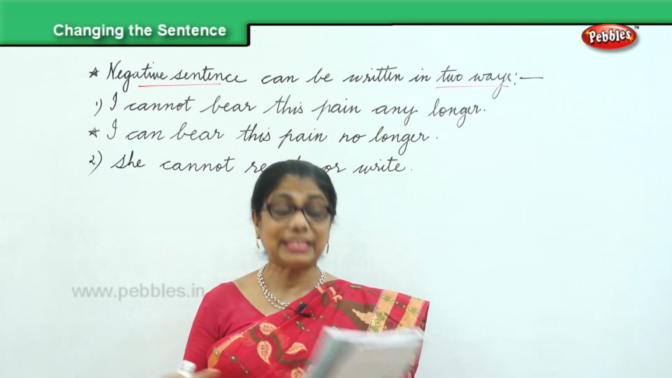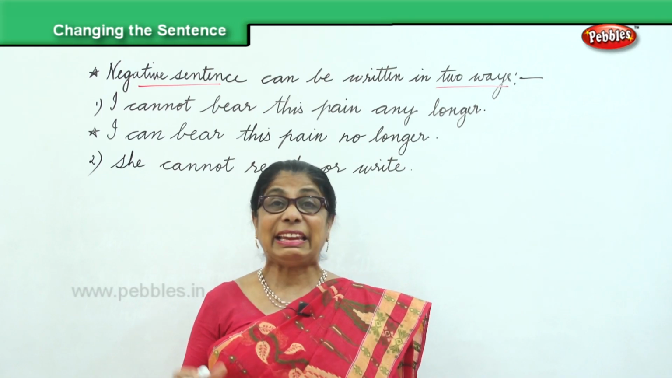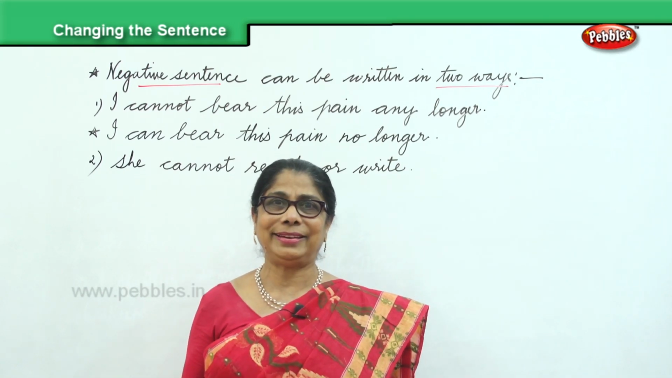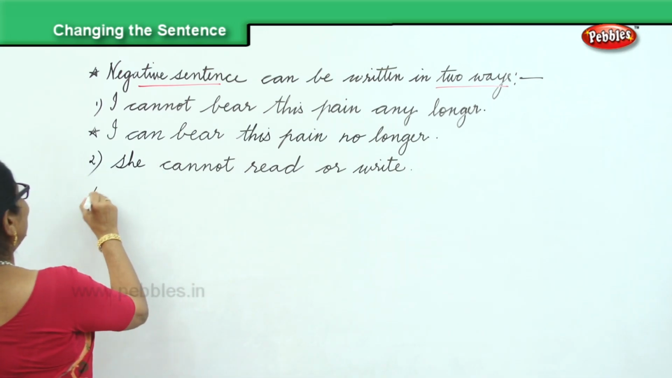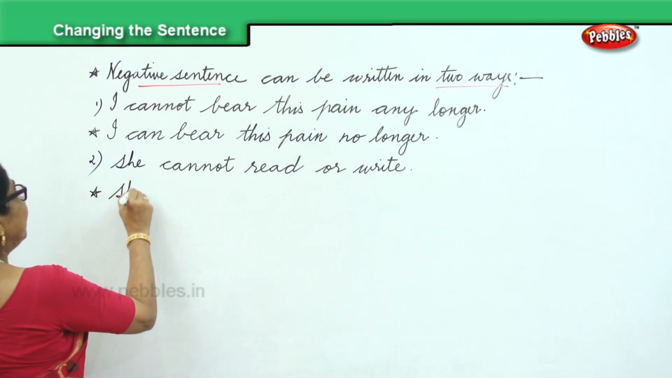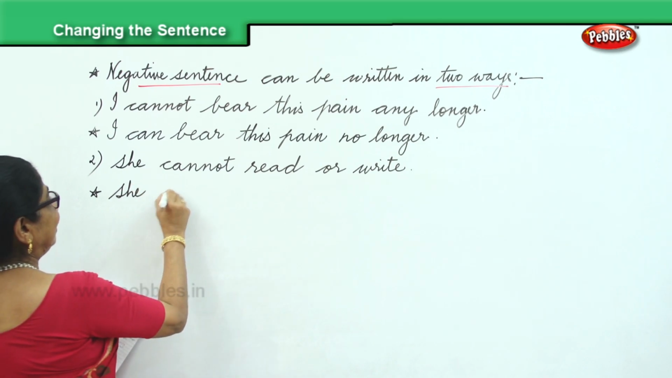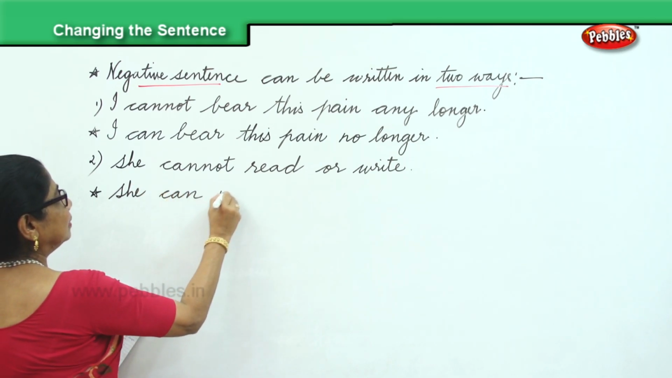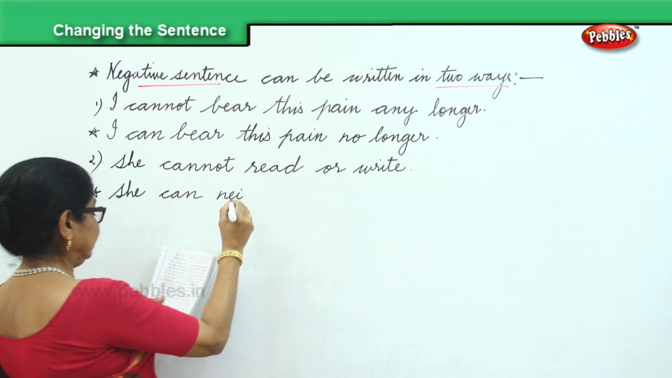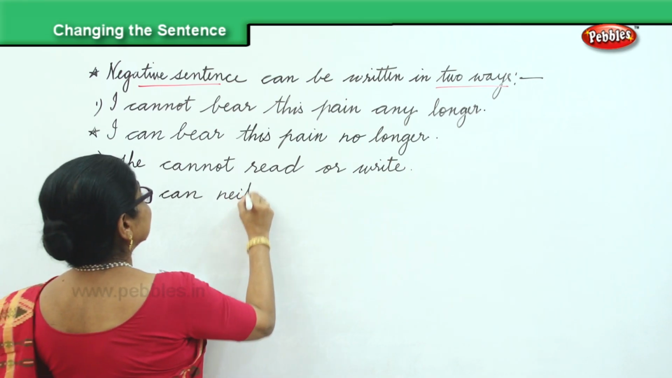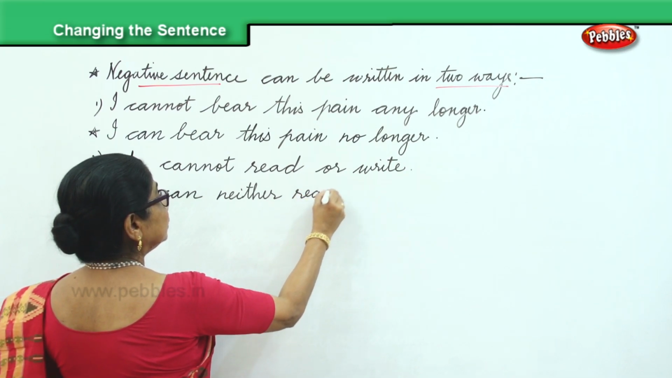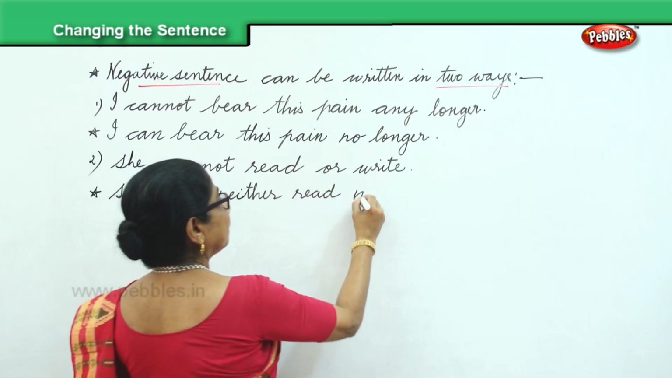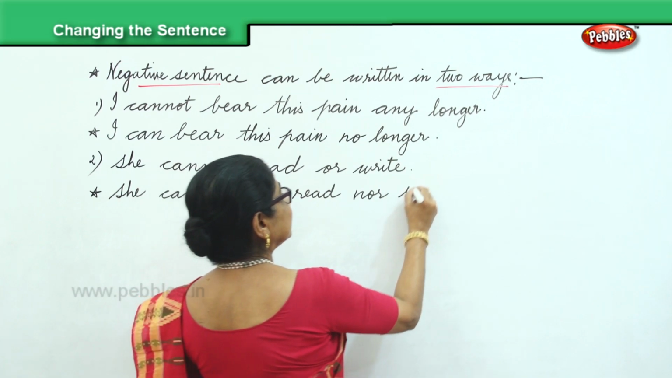Now, how will you write the same thing in the negative form? She can neither read nor write. She can neither read nor write. So, how will you write? She can neither read nor write.